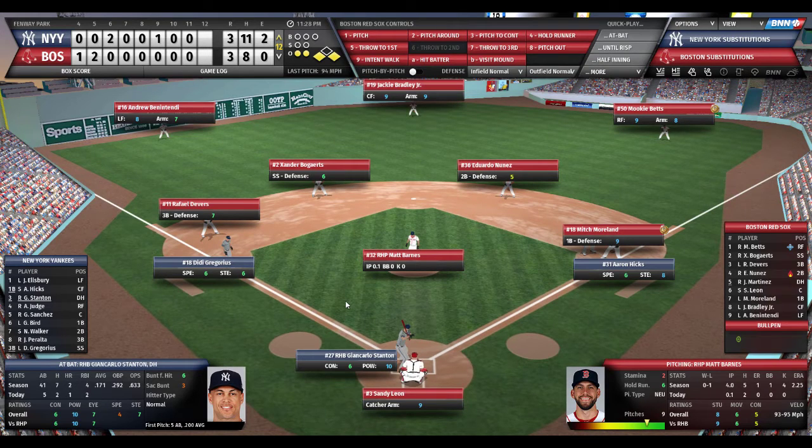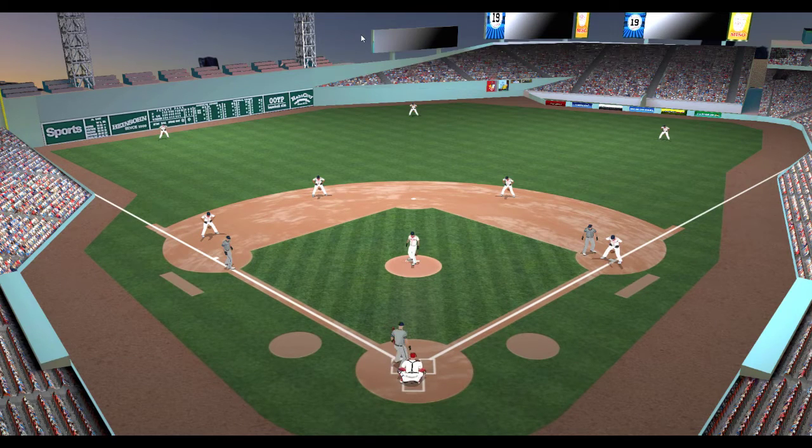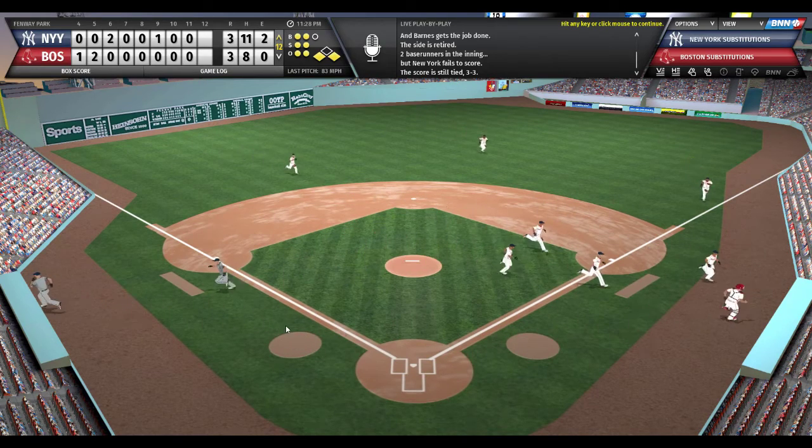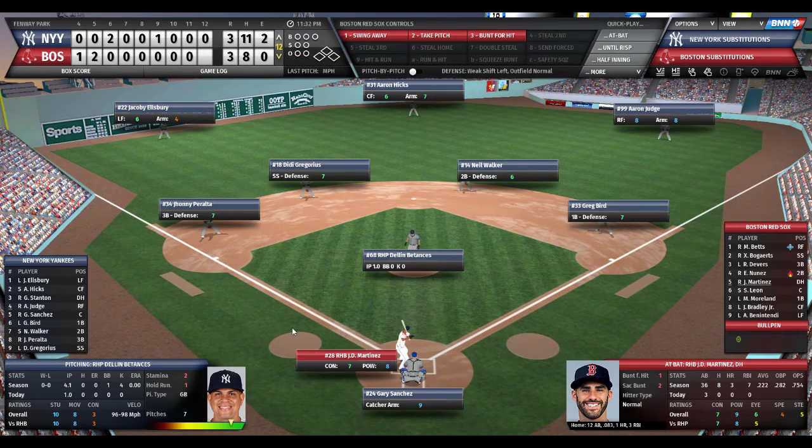2 outs. Runners on the corners for Giancarlo Stanton. Stanton 2 for 5 today. He homered off Sale. It was a 2-run homer. Barnes has to really settle down here. Takes a deep breath. He kicks and fires to Stanton. And he strikes him out. Retired. Barnes gets him on the slider. We go to the bottom of the 12th, tied at 3 in a thriller here at Fenway Park.